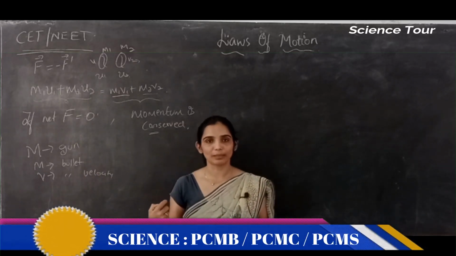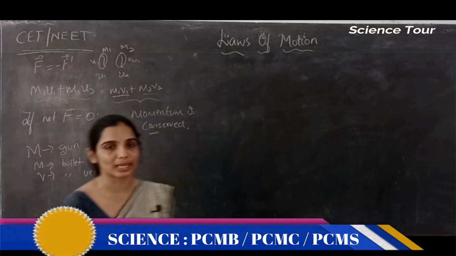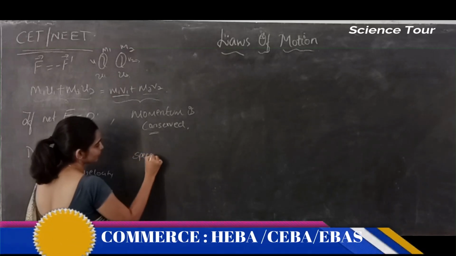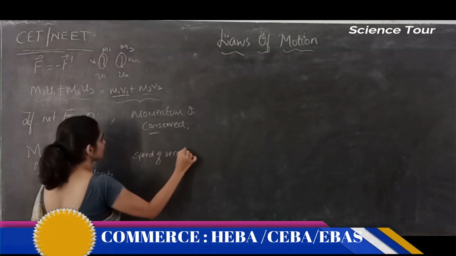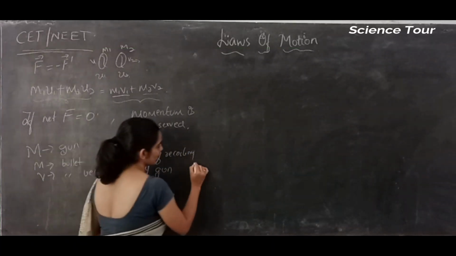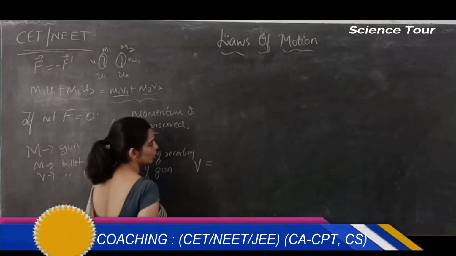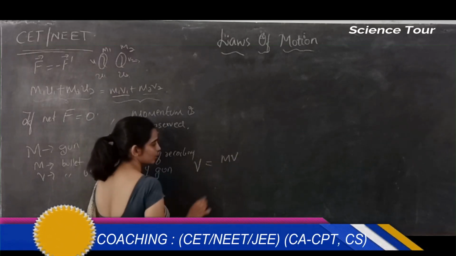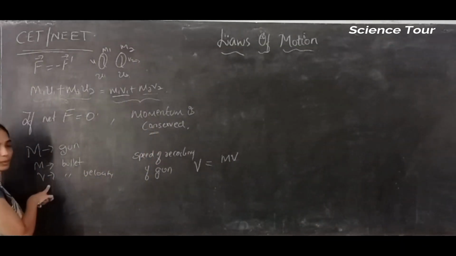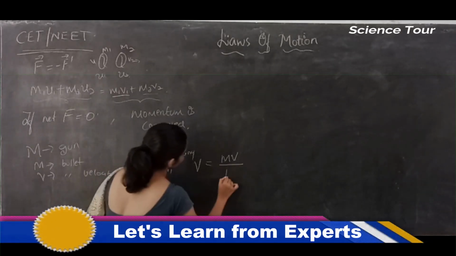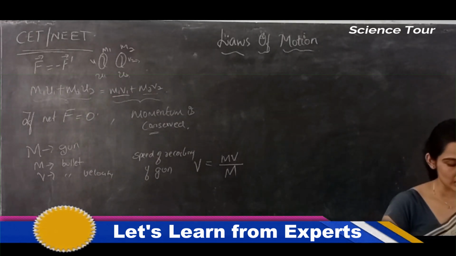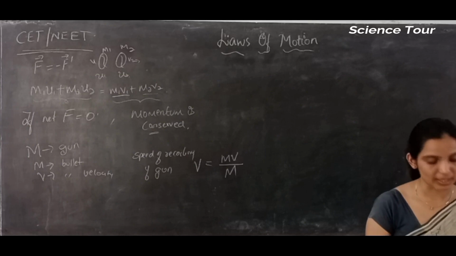So the gun will recoil back, right? What is the speed of recoiling? The speed of recoil of the gun in this particular case is equal to m into v, which is the momentum of the bullet, divided by the mass of the gun.